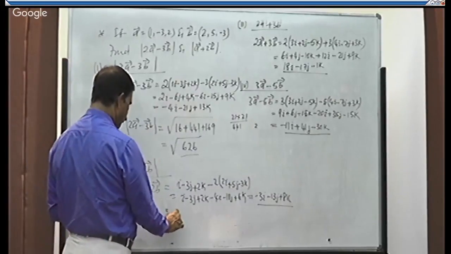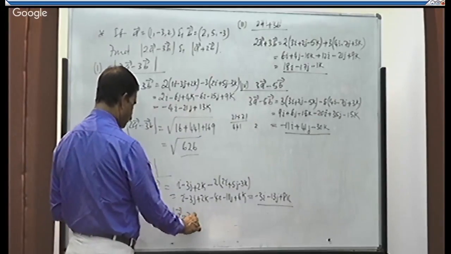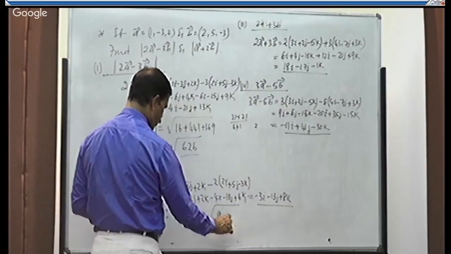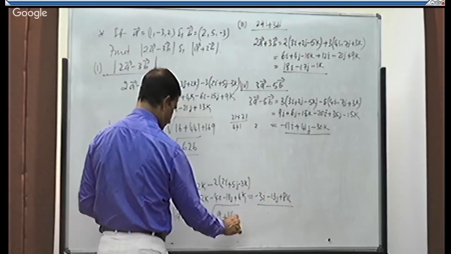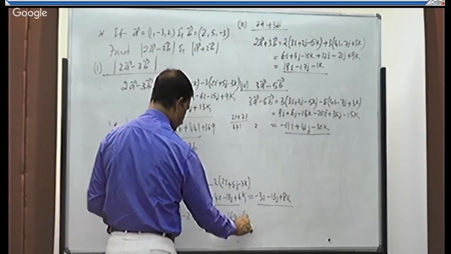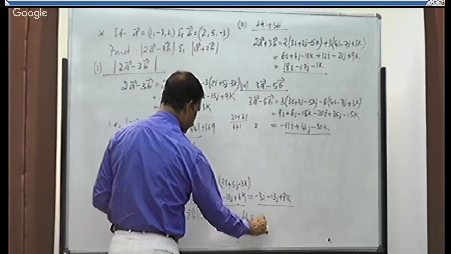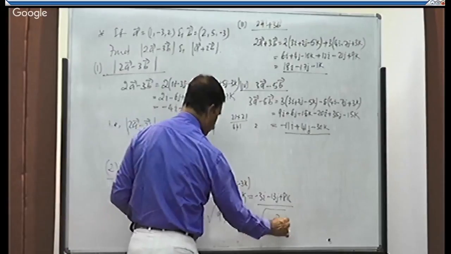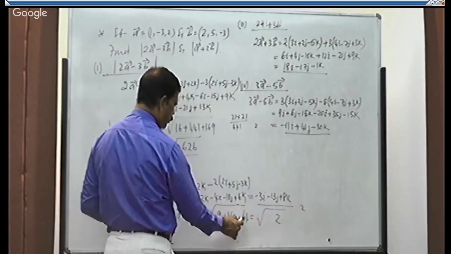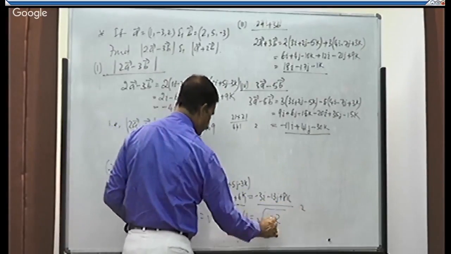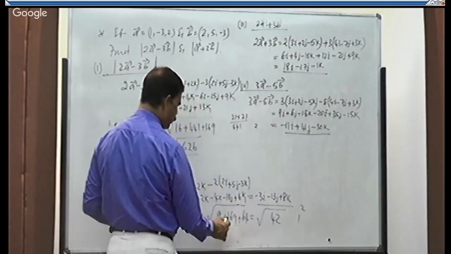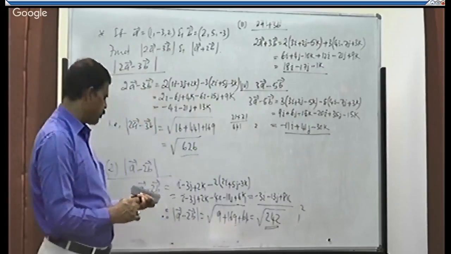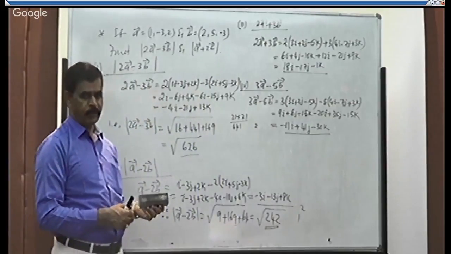Therefore, the magnitude of a minus 2b is equal to root of minus 3 square, 9, plus 13 square, 169, plus 8 square, 64. That is equal to 9 plus 169 plus 64, which is 242. So root 242 is the magnitude of a minus 2b.